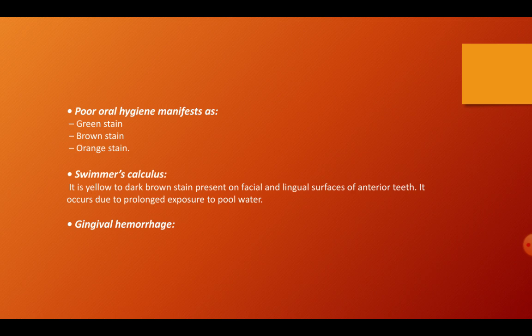Poor oral hygiene will manifest as either green stain, brown stain or orange stain. There is also Swimmer's calculus, which is a yellow to dark brown stain present on the facial and lingual surfaces of anterior teeth. It occurs because of prolonged exposure to pool water. Then there is stain because of the gingival hemorrhage.